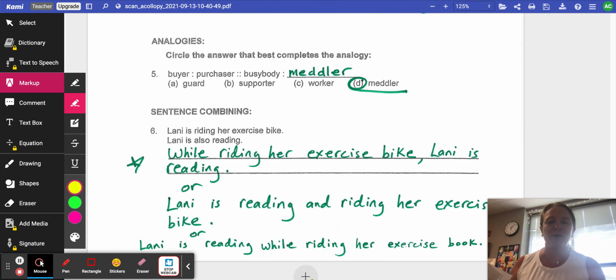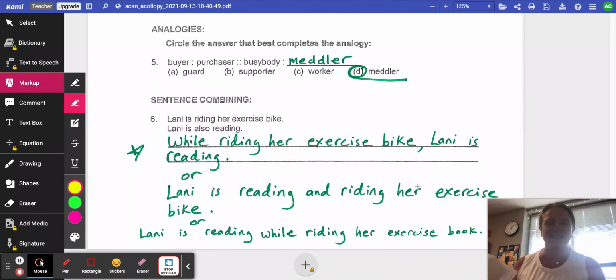I looked at a couple different ways to combine sentences for you. What do you think is the best? I think the first one is the best that I put here. While riding her exercise bike, Lainey is reading. Notice where the comma is. That keeps everything accurate in the sentence.